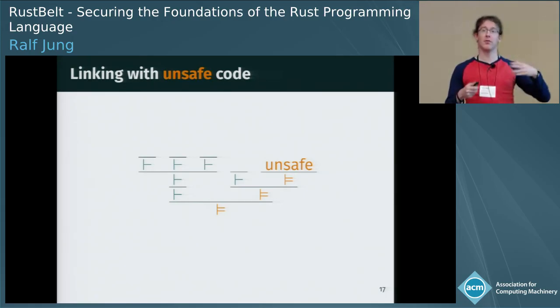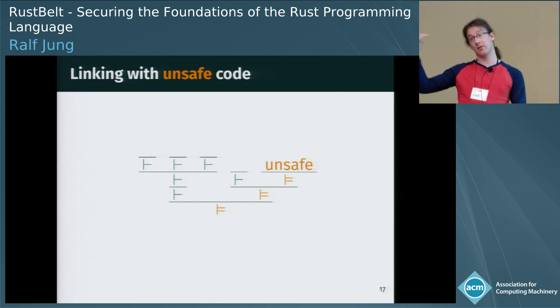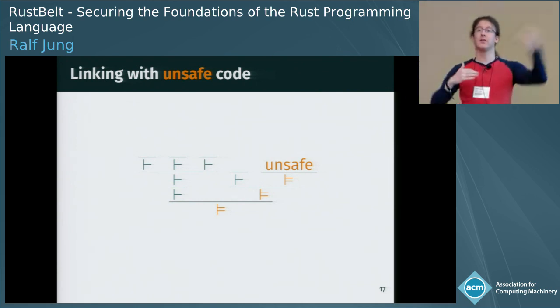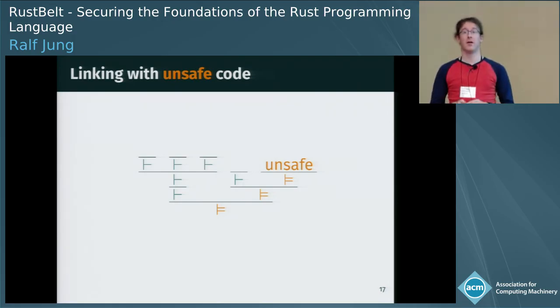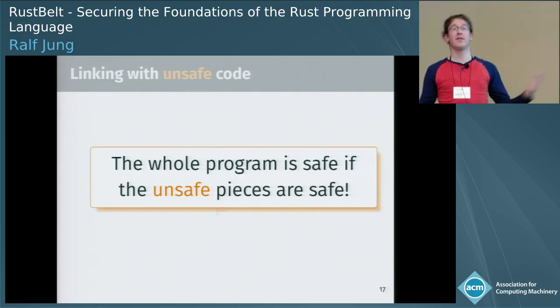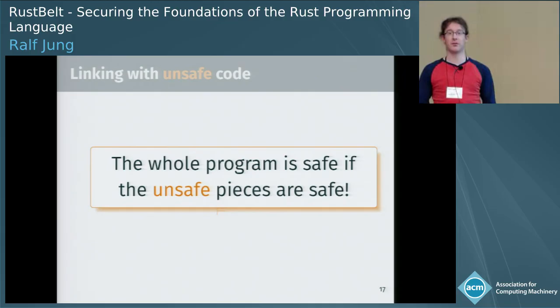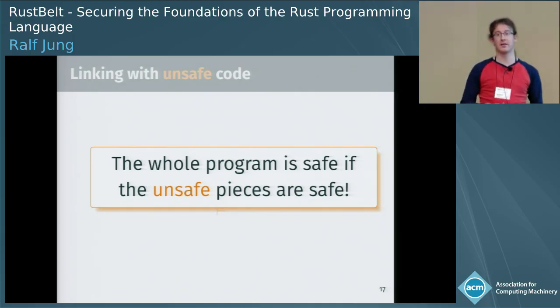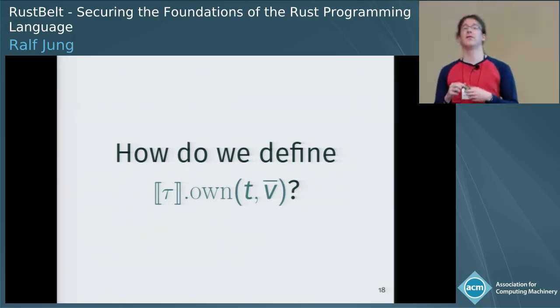And because we have shown these compatibility lemmas for every single typing rule, we can actually lift the semantic soundness of mutex and link it with the syntactically type-checked code and obtain semantic soundness of the entire program. So in other words, the whole program is safe if the unsafe pieces are safe. And this is where the semantic approach really gives us a much stronger result than just showing a syntactic type safety result. So in the last part of the talk, I want to give you a brief impression of